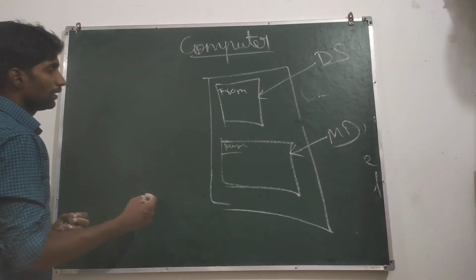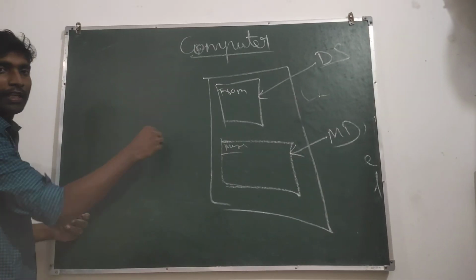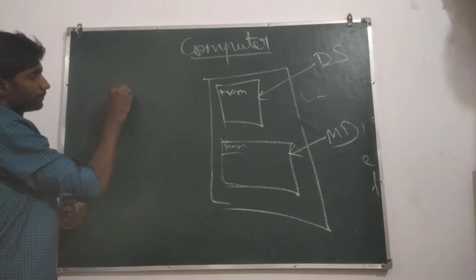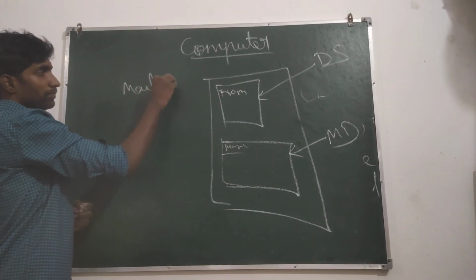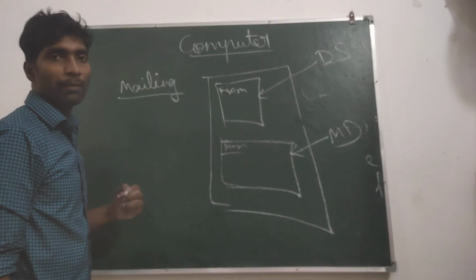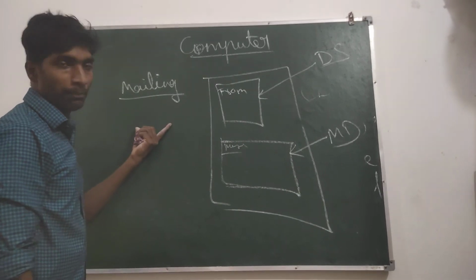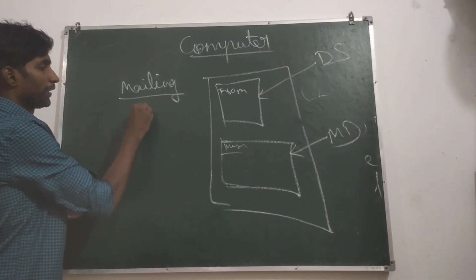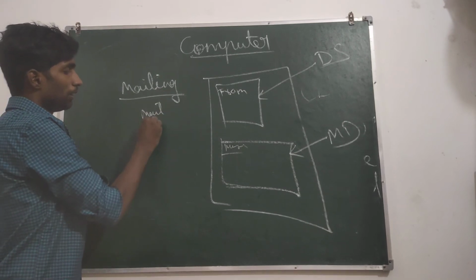For example, in the menu bar you should select the Mailings tab. After the Mailings tab, in the ribbon there will be a group, and in that there will be Mail Merge.